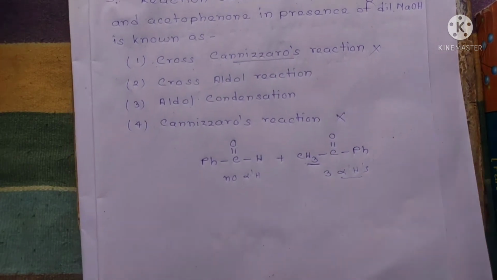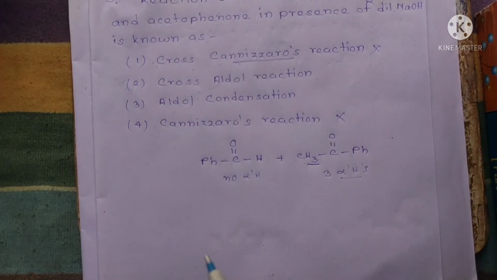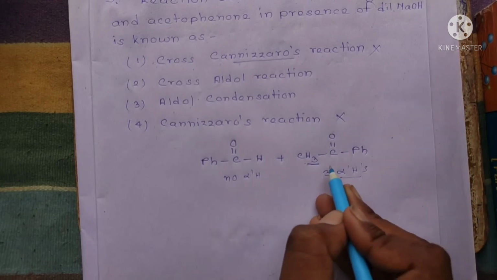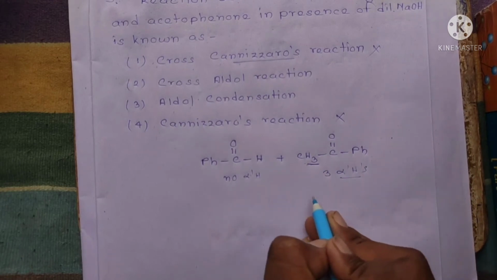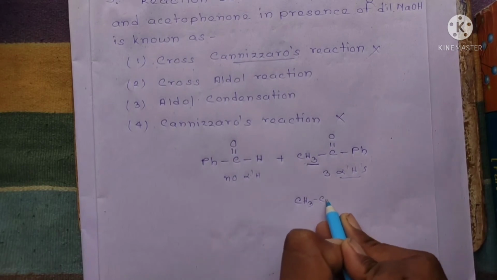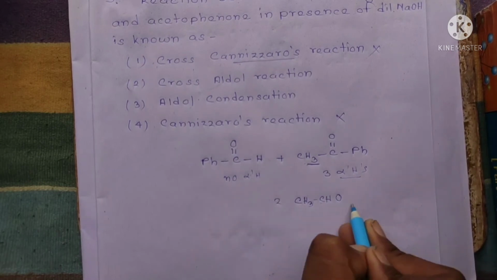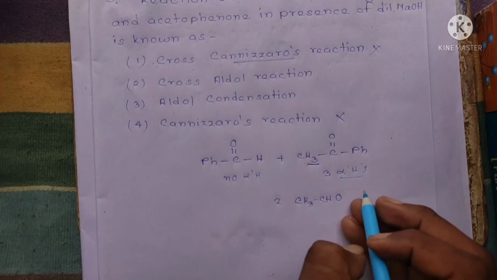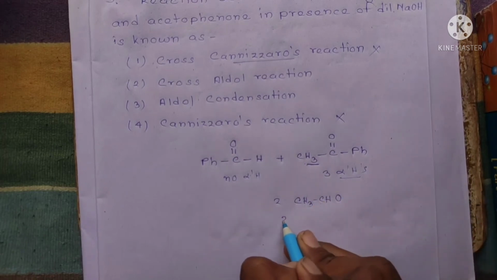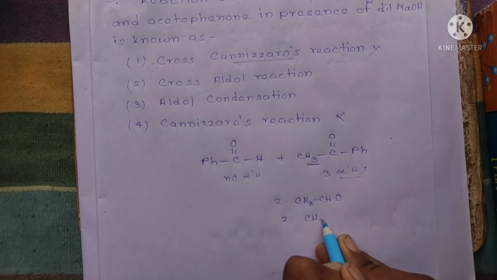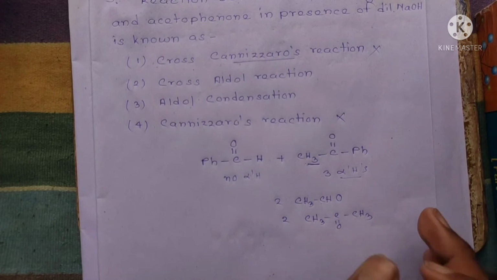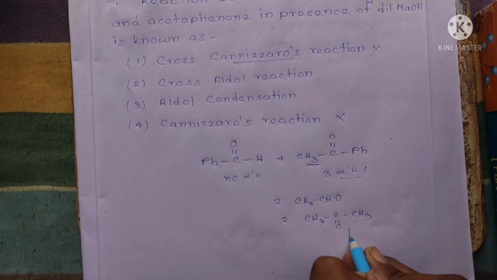Okay, so when an aldol reaction occurs between the same molecules, I mean to say, when a reaction occurs between two acetaldehyde molecules, then this is called direct aldol reaction. Two acetone molecules, okay, then this is also known as direct aldol reaction.